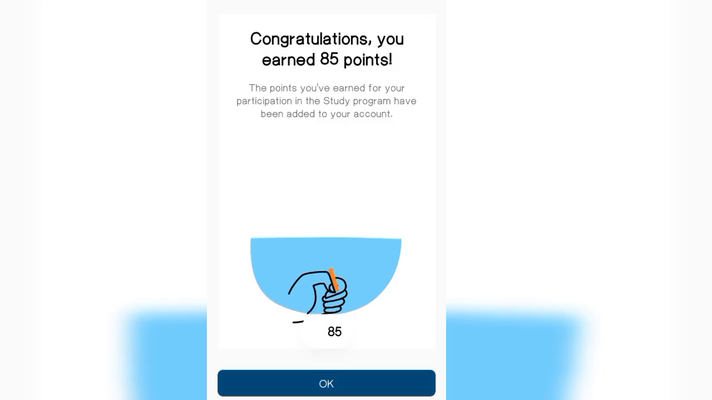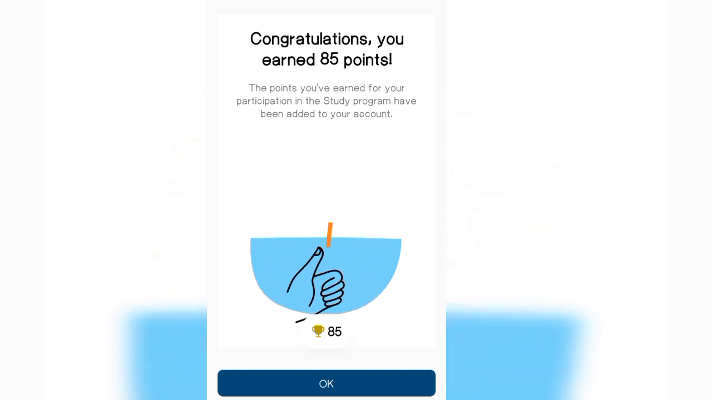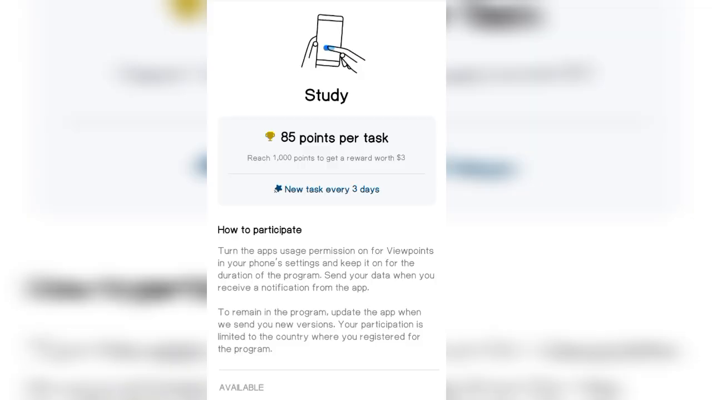All right, guys, let's see. Now they said send your data to complete the task. So I'm just going to click on send info. All right, now they said send info about your mobile device and how you interact with apps on your device from December 20th. All right, I'm doing this task on December 20th. As you can see, congratulations, you earned 85 points. Let's click OK. Like I said, this is very straightforward. It is not something that's going to stress you.